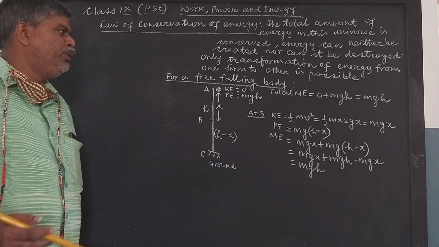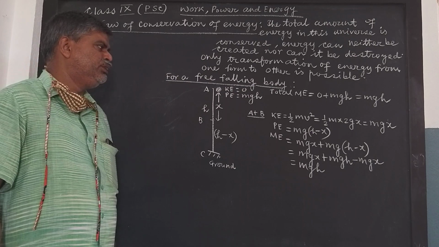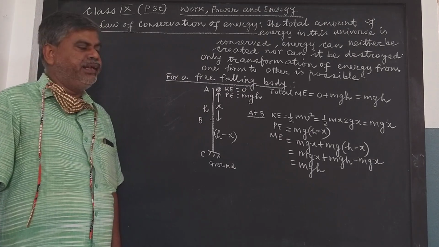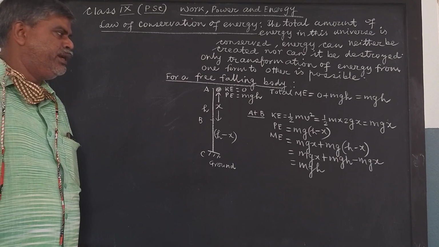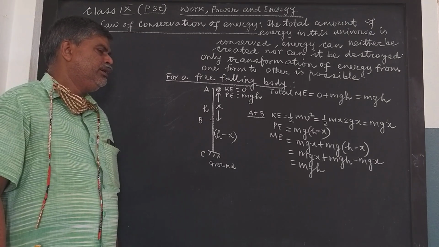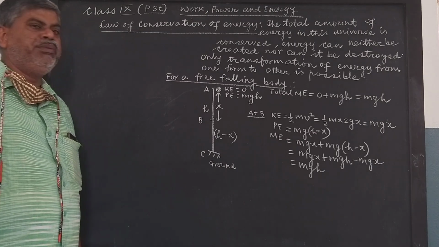Mass can be converted to energy, and from the famous equation E equals mc square, if m amount of mass is totally converted to energy, then E amount of energy will be obtained, where E is given by m into c square.